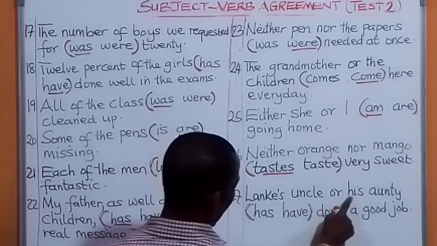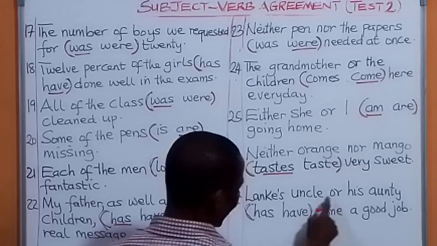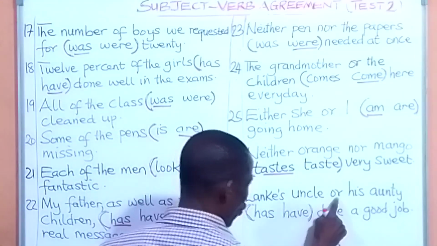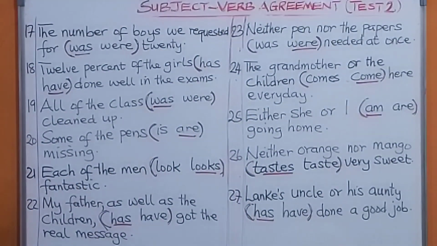Lanke's uncle or his auntie. This is or. It's not joining the two as one. Lanke's uncle or his auntie has done a good job. So we've been able to have the second practical session of our subject-verb agreement. Let's go through that once more.